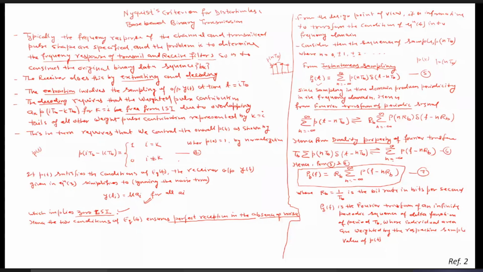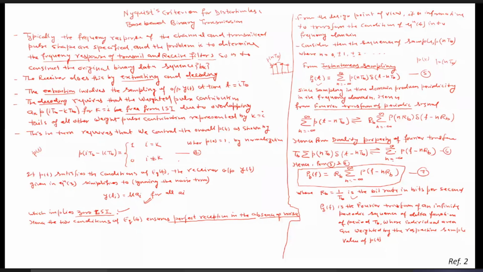p(t) is the periodic signal. Then the Fourier transform of that is given as R_b, where R_b is nothing but 1 upon T_b, which is called the bit rate. So R_b summation n equals minus infinity to infinity p(nR_b) delta(f minus nR_b). So the Fourier transform of any periodic signal is given by this one. Now using the duality property, we can write from this expression: T_b summation p(nT_b) delta(t minus nT_b) will be in the time domain, and this will be in the frequency domain. So it will be summation P(f minus nR_b). Now you can see.